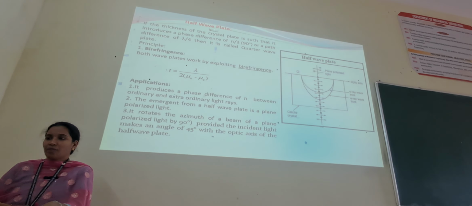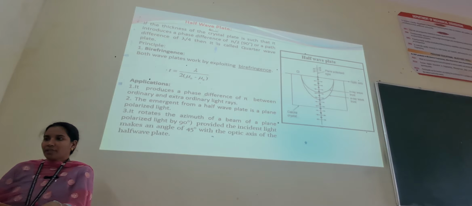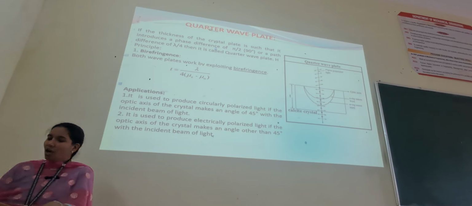Another difference you should remember is that the quarter wave plate is used to produce circularly polarized light. The half wave plate, on the other hand, produces a phase difference of pi between the ordinary and extraordinary light rays. The emergent light from a half wave plate is plane polarized light. It rotates the azimuth of a beam of plane polarized light by 90 degrees, provided the incident beam makes an angle of 45 degrees with the optic axis of the half wave plate. So these are the differences between the quarter wave plate and the half wave plate.